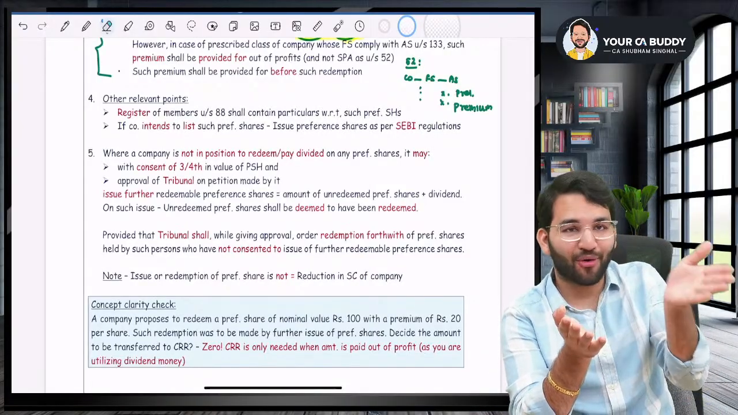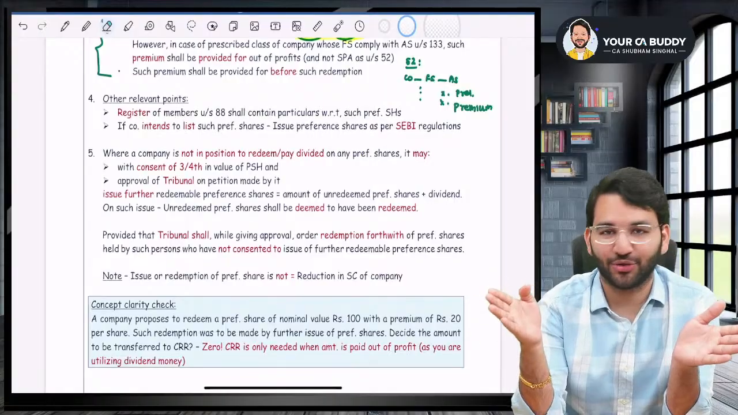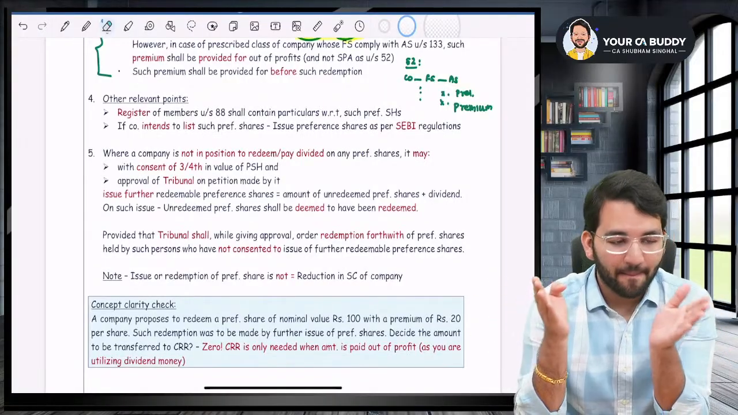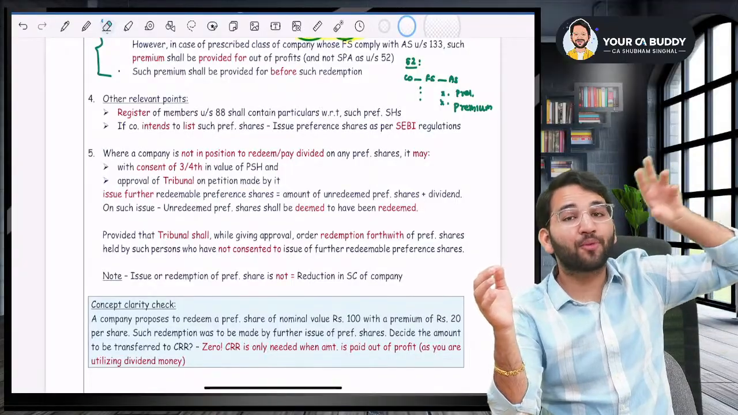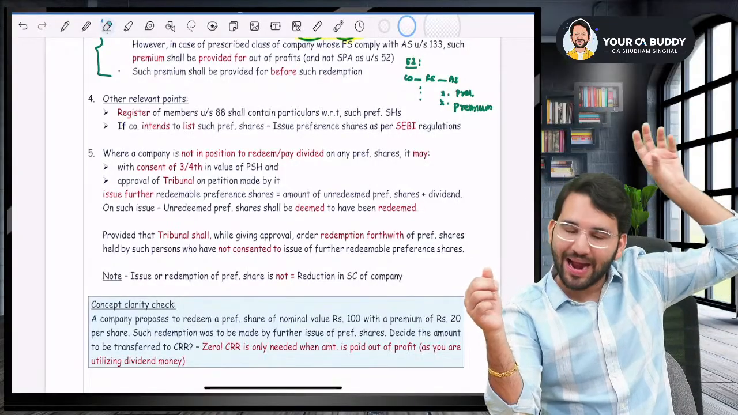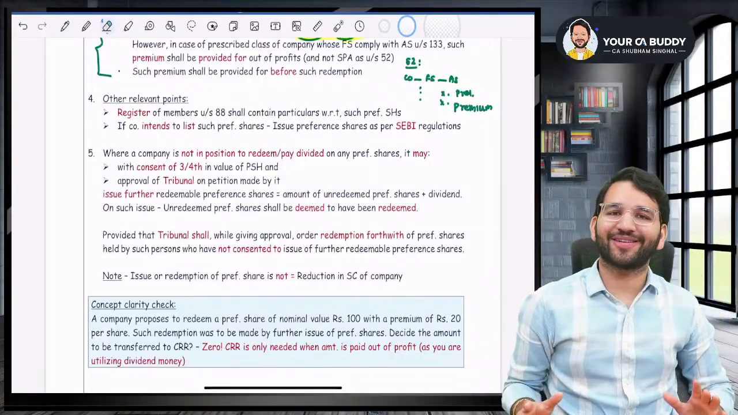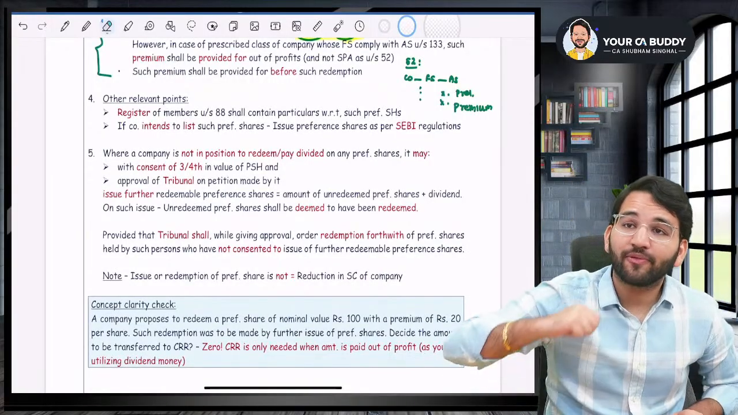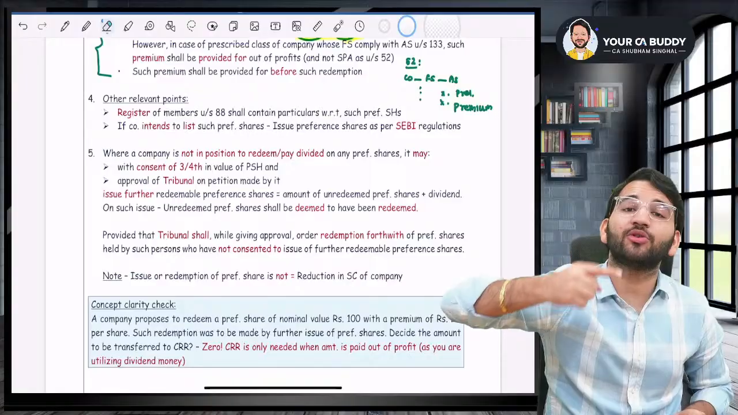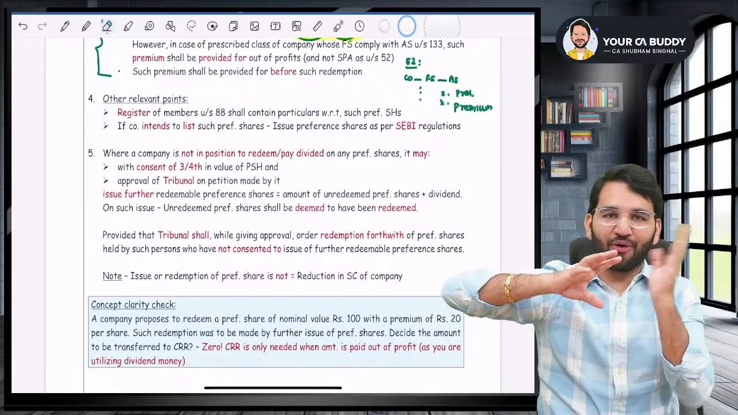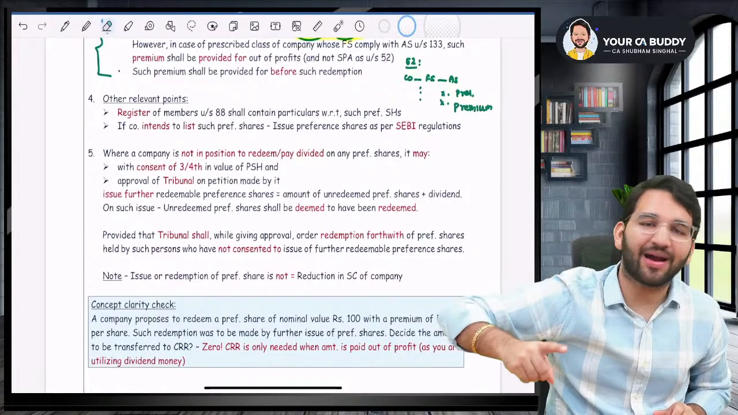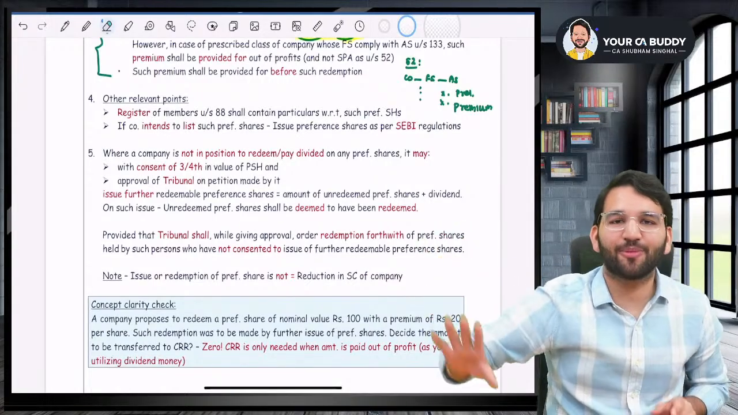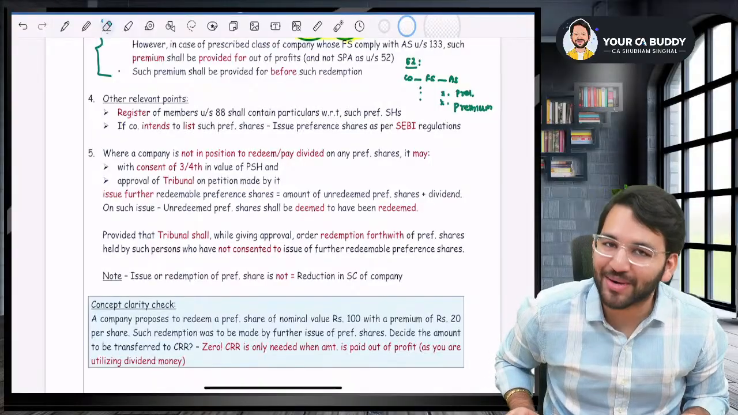Coming to point number three, what will be the source of redemption, sir? Source of redemption will be the profit of the company or proceeds of fresh issue. But if you're using the profits of the company, you will have to create a CRR up to the nominal value of redemption, and that CRR can only be used for bonus shares. Point number four, what will be the source of the premium amount? It can be the profit or the securities premium account. But in case a company complies with Indian accounting standard, then SPA cannot be used. You will only have to use profits of the company.